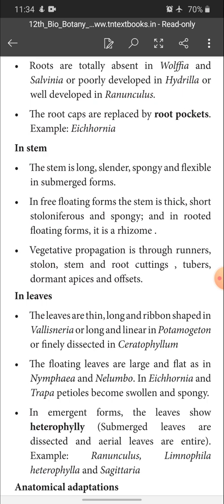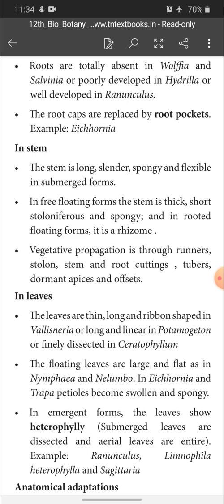That is, reproduction takes place through the vegetative parts of the plant such as roots, stem and leaves. Among this, vegetative propagation is through runners, stolon, stem and root cuttings, or the various tubers, dormant apices and offsets, which are various types of vegetative reproduction.